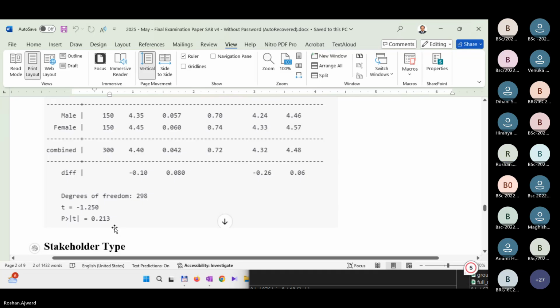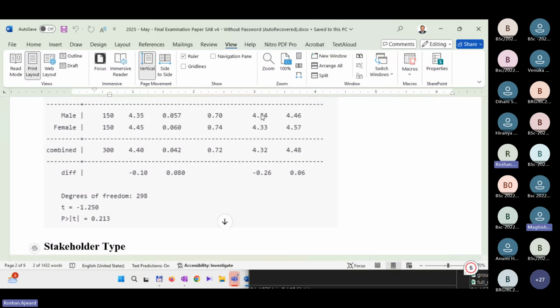Then step number 4, conclusion. What's the conclusion? What's the conclusion? Students, are you with me? What is the conclusion?